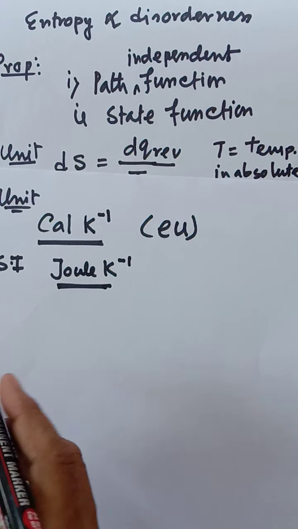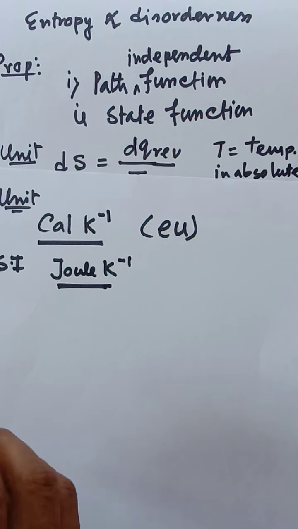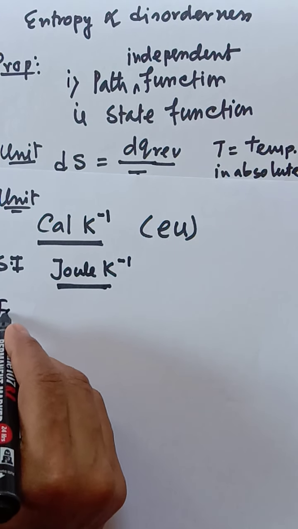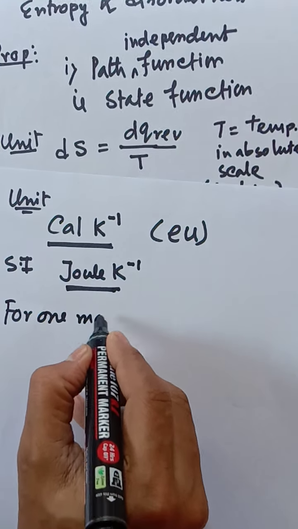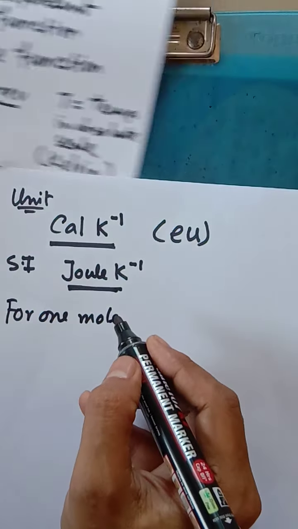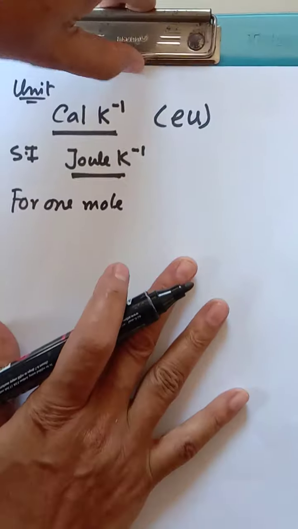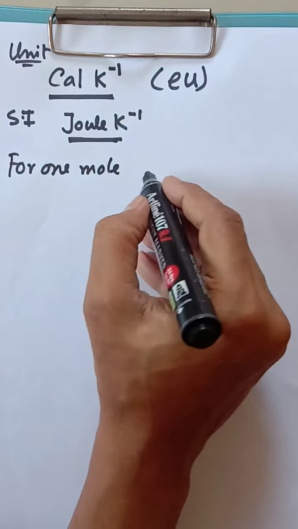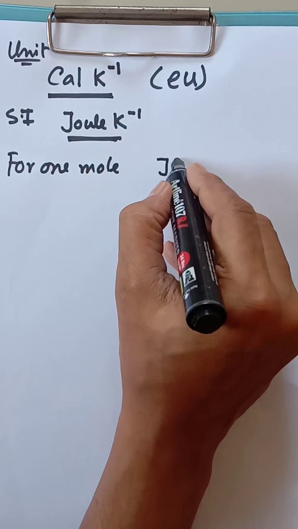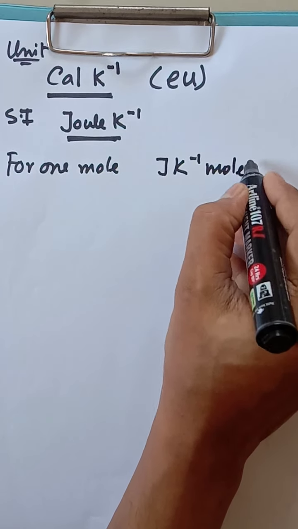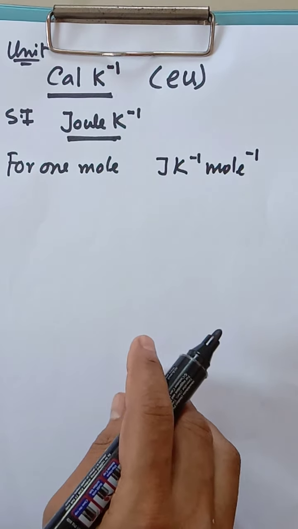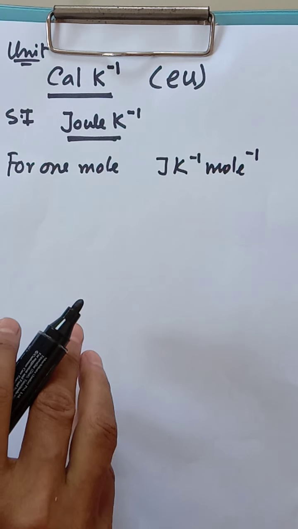Now you have to remember that if it is mentioned for 1 mole, what will be the unit? For 1 mole, the unit will be joule per Kelvin per mole. So this is the unit of entropy.